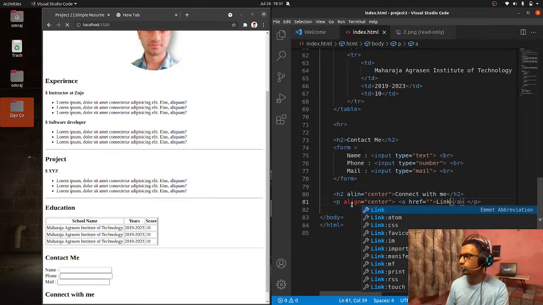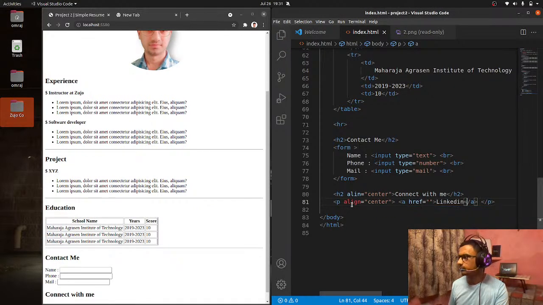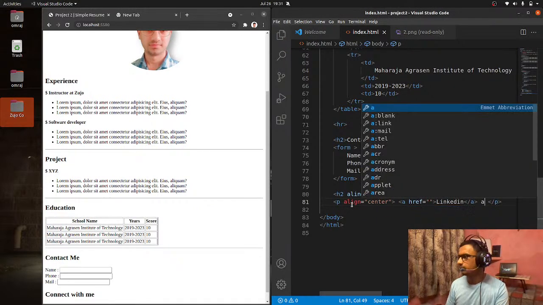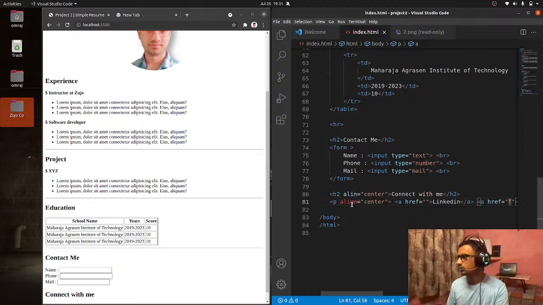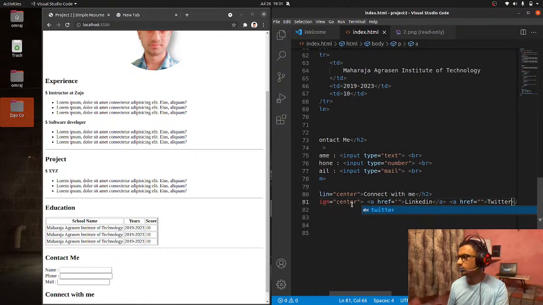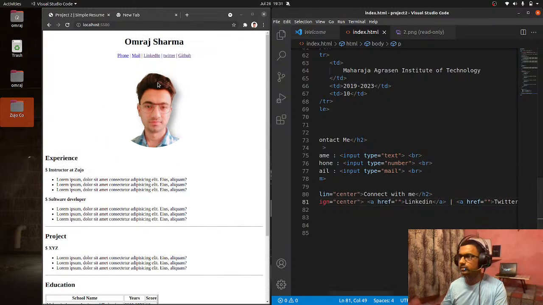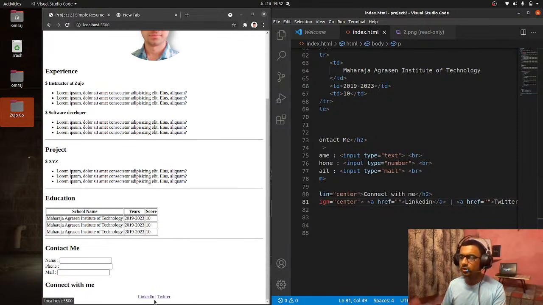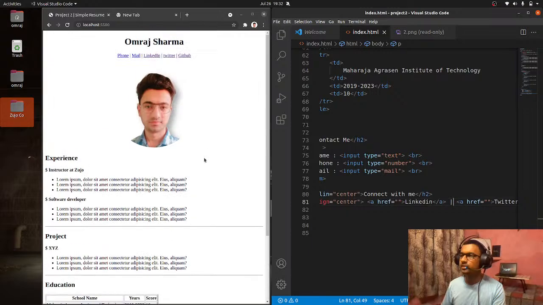And in between you can have the a tags. You can put your link in the href: LinkedIn, my Twitter comes here, Twitter. And if you want to have some spaces or something like that, you can have them, or you can use these. I think I have used it, but it's your choice whether you want it or not. It is not required.